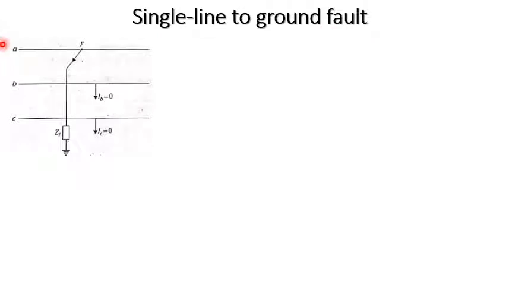You can see there is a fault happening between the phase and the ground through a fault impedance. The expressions we are considering are the same as what we discussed in the previous section, that is single line to ground fault with a fault impedance ZF. Based on this we need to consider the terminal conditions.